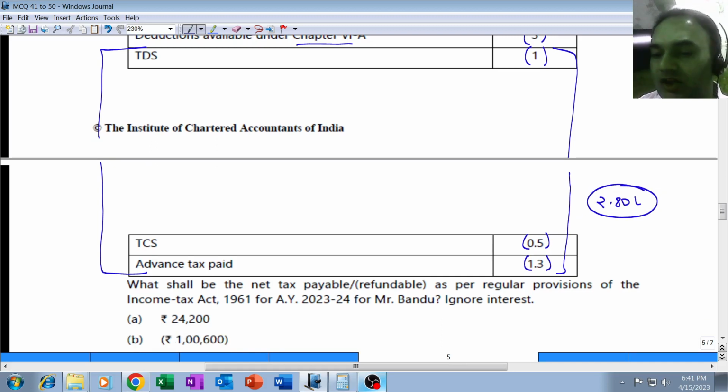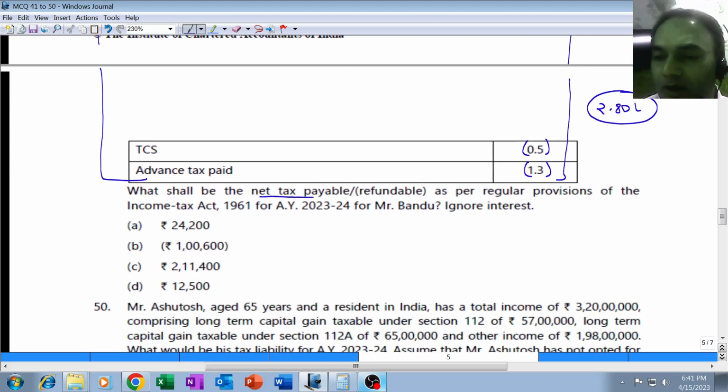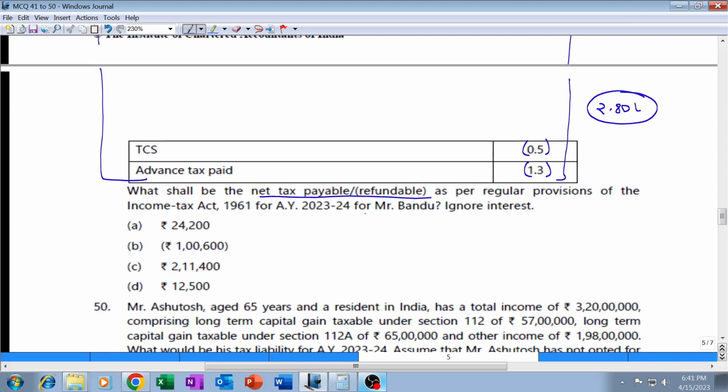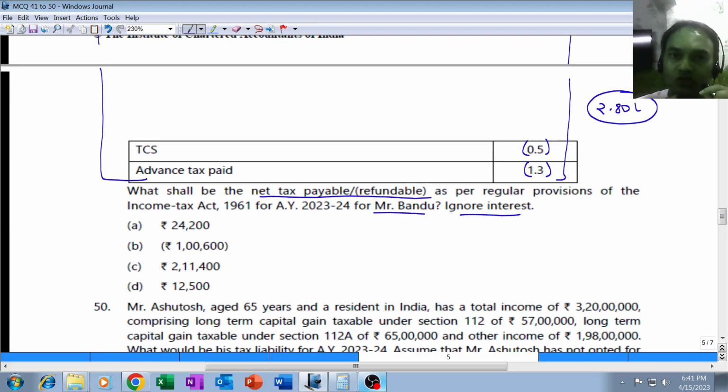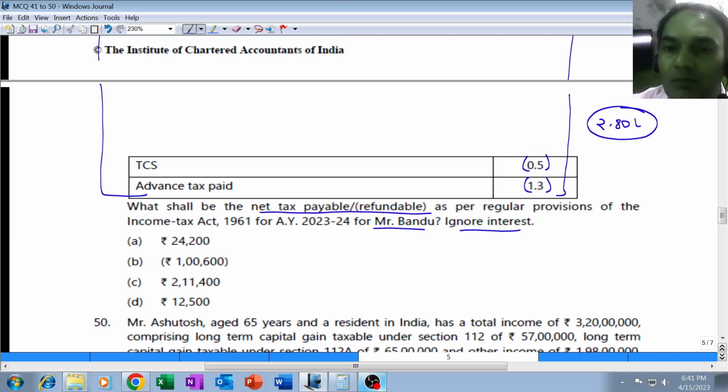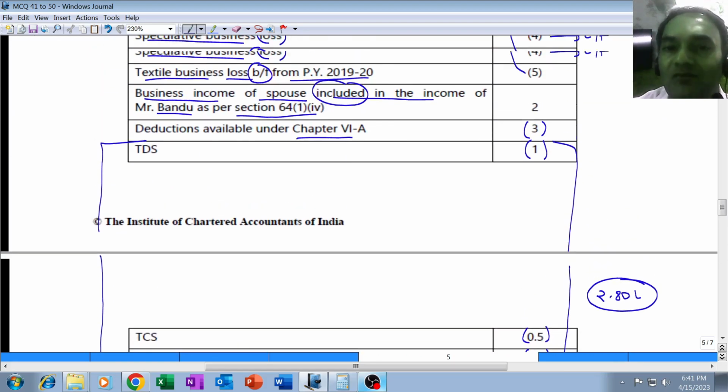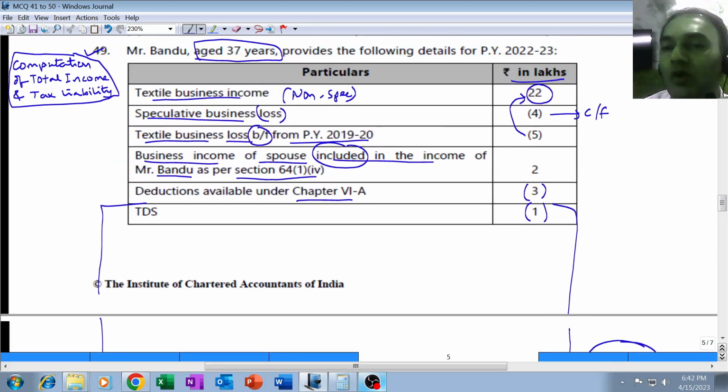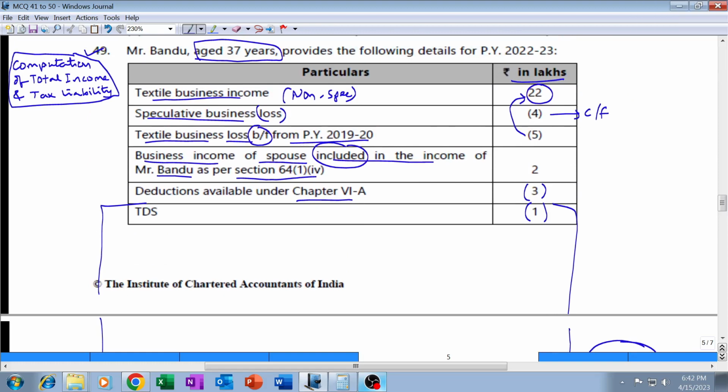Okay. What shall be the net tax payable or refundable as per regular provisions of the Income Tax Act 1961 for AY 23-24 for Mr. Bandhu? Ignore interest. So question is asking us to compute the income as well as the tax liability. Question is actually asking only about the tax liability, but in order to calculate tax we'll have to compute income also. So first of all, you understand very clearly that in this question, this 5 lakh rupees of textile business loss brought forward can be set off against this 22 lakh rupees of positive income.